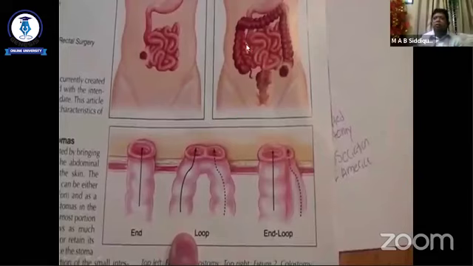Sometimes a patient with carcinoma cecum, we do a right hemicolectomy, but we think that the anastomosis is not secure, the contamination is high, and the patient's condition is not favorable. In this case we can bring out both colostomy and ileostomy through the abdominal wall, and this is called double barrel colostomy or ileostomy. But if we bring out a loop, this is called loop ileostomy.